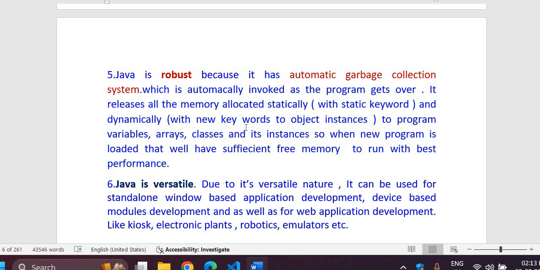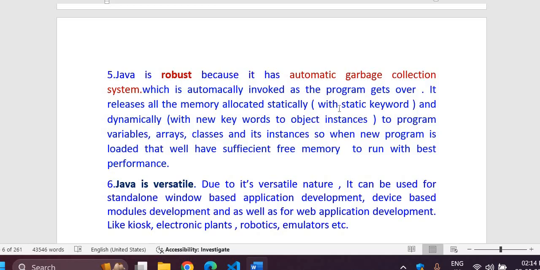And the architecture of Java also makes it quite robust, because whenever any object or variable is not required, it is automatically deallocated by the garbage collection system. So releasing of memory, statically and dynamically, is all handled by the garbage collection system.